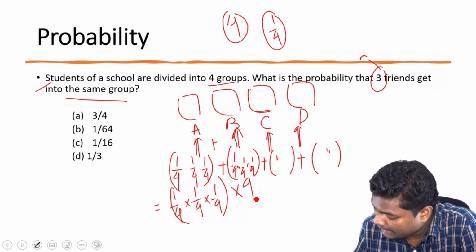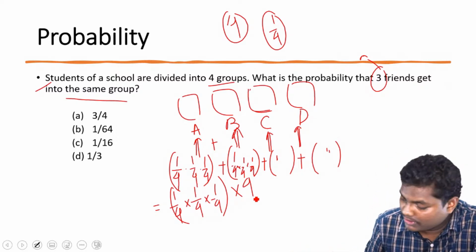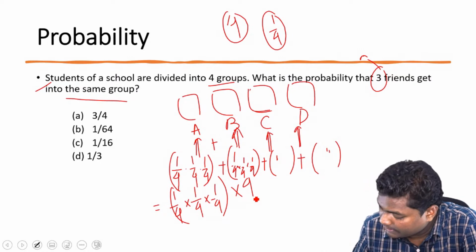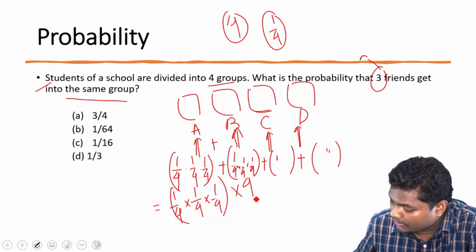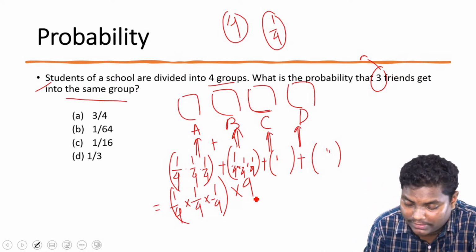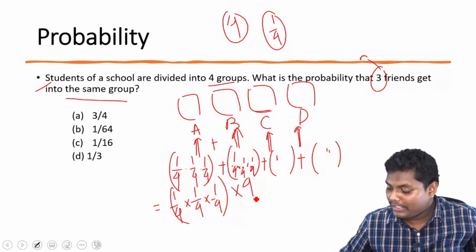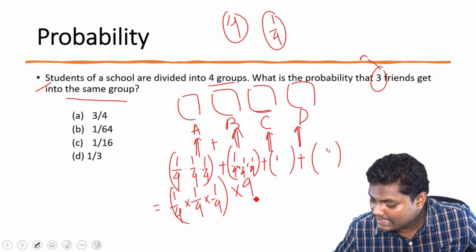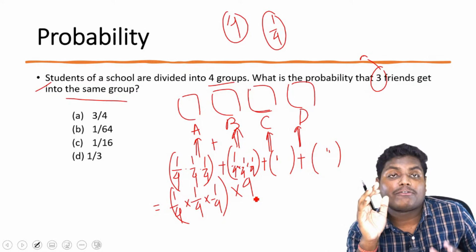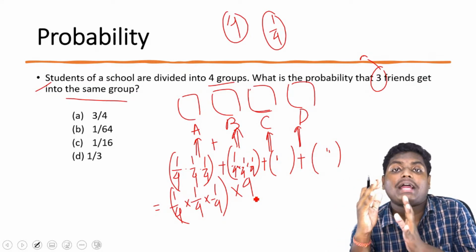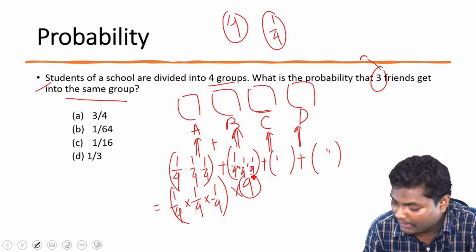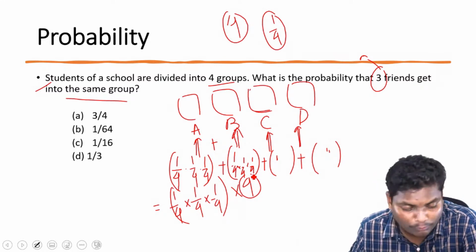Okay, great Romy. But you just need to consider one thing. Since there are 4 conditions, 4 different combinations, we need to add them also. So this 4 will be multiplied. Just correct that. 4 will be multiplied.